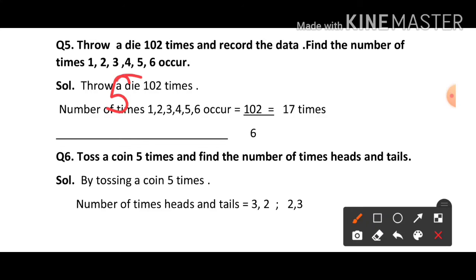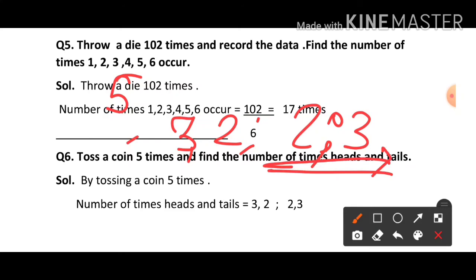If you toss 5 times, it may be possible that at first 3 times you get head and then 2 times tail, or 2 times head and 3 times tail. There are different possibilities for the number of heads and tails.